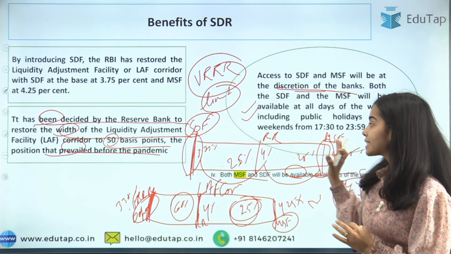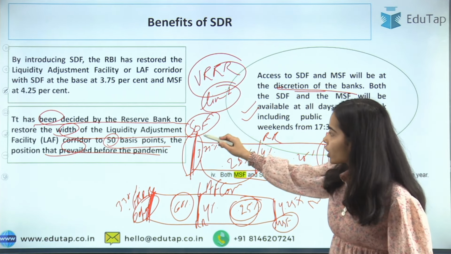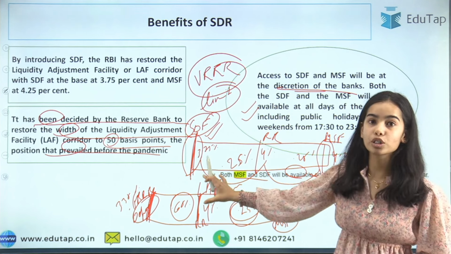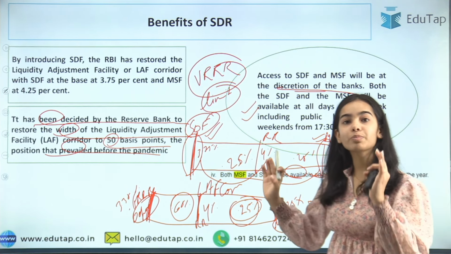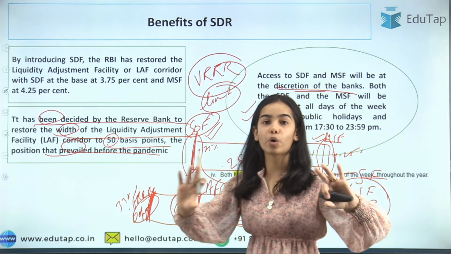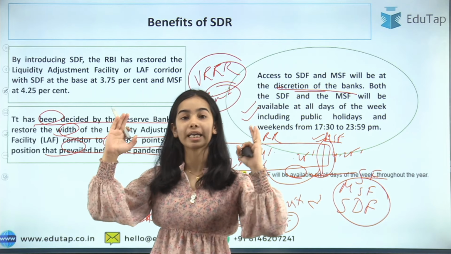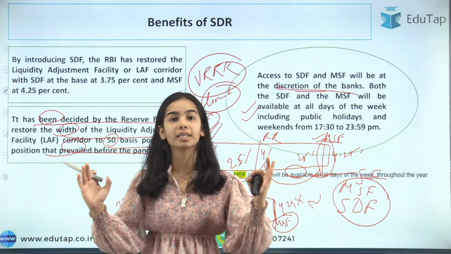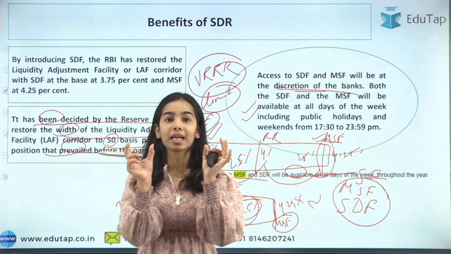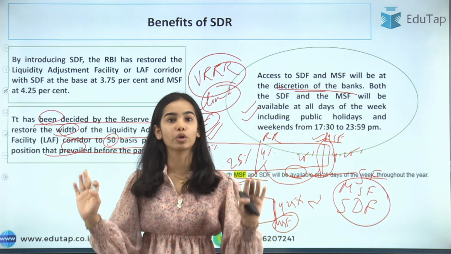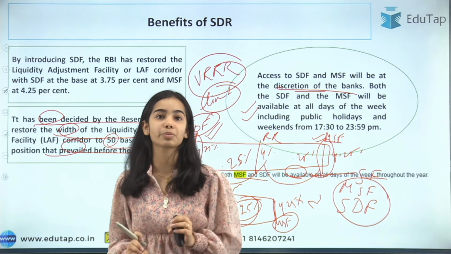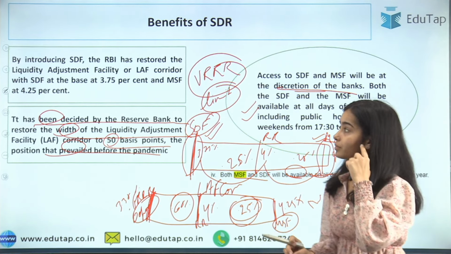That's why the standing facility has been brought in at the lower end, the floor, also, because the standing facility is already at the upper end. So it has brought symmetry in the corridor. Now we know that at the lower end and the upper end, both are standing facilities, and the difference will be 50 basis points only across the whole corridor. So this symmetry has been brought by the RBI.